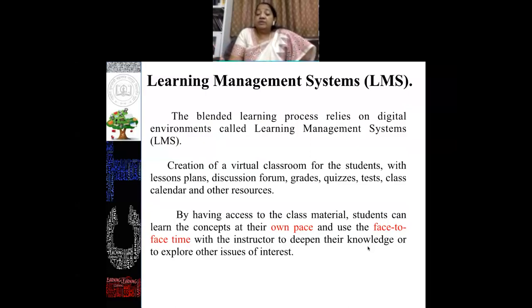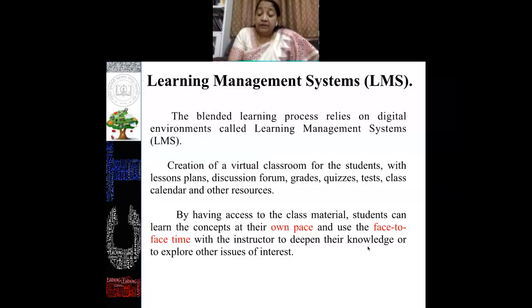Now, by having access to the classroom material, students can learn the concept at their own pace. The simple meaning is that we share our learning material with students beforehand, so they will learn; they can access this classroom material beforehand and learn at their own pace. And when they meet face to face, they can discuss with the instructor to deepen their knowledge or to explore other issues of interest.